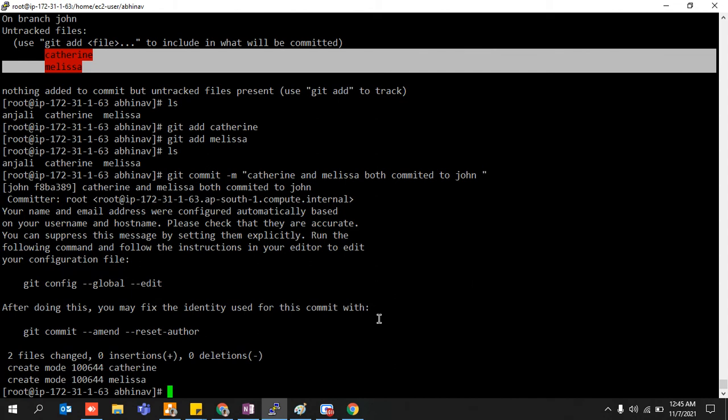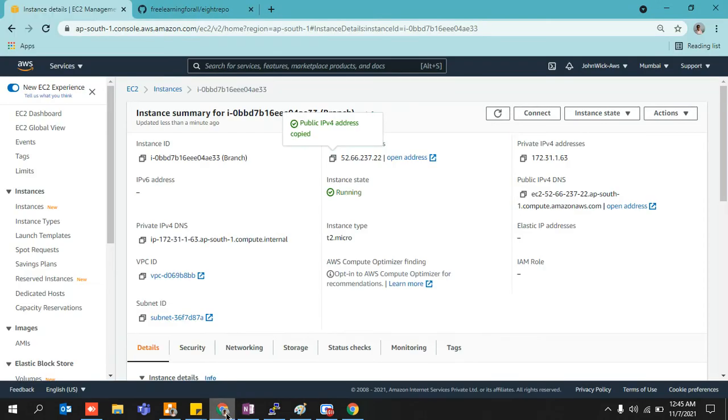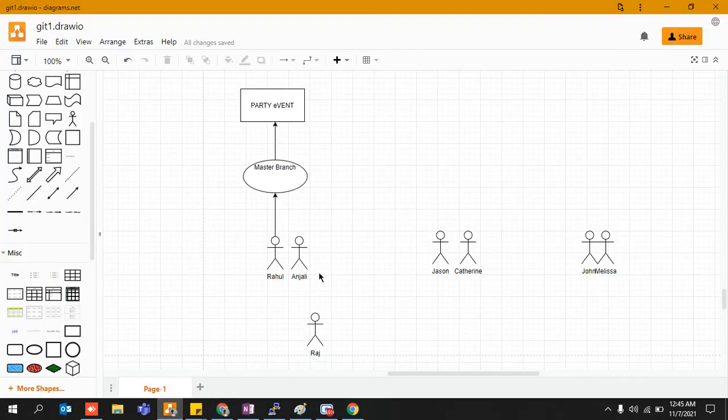If I do it over here, now something would change, which means that once they have been committed, they won't be available for getting added by any other person, right? So coming back to this diagram, since Anjali was added with Rahul, when he did git status, she was not available for Jason, Raj, or John, although they were available because they were neither added nor committed.